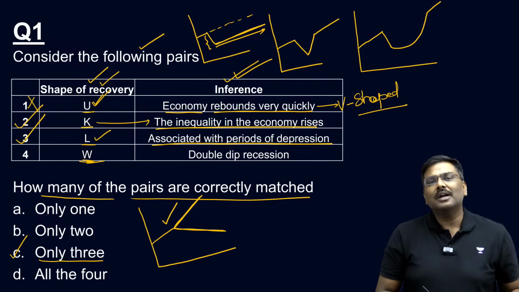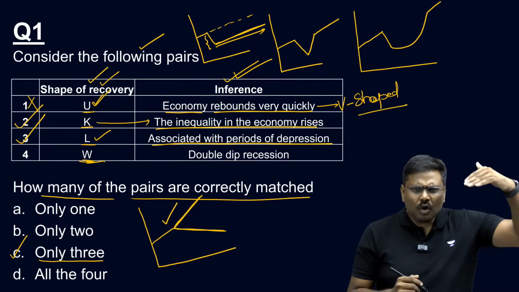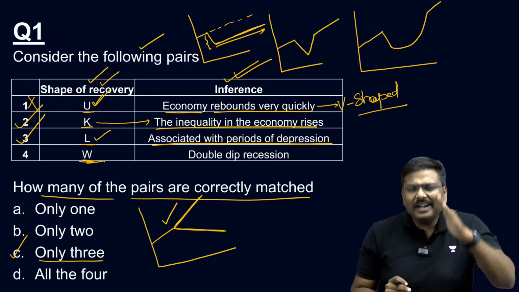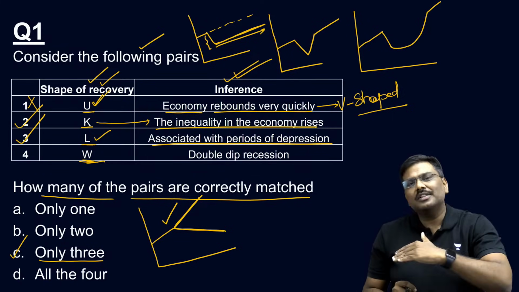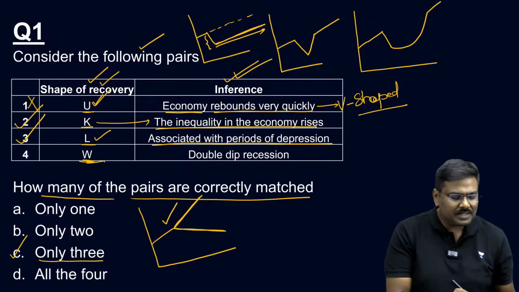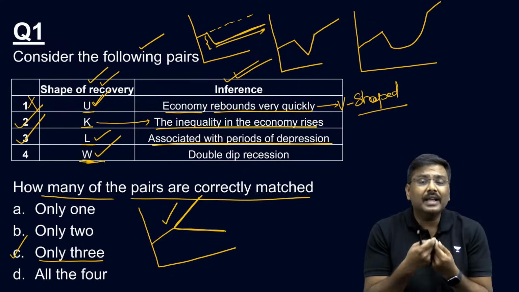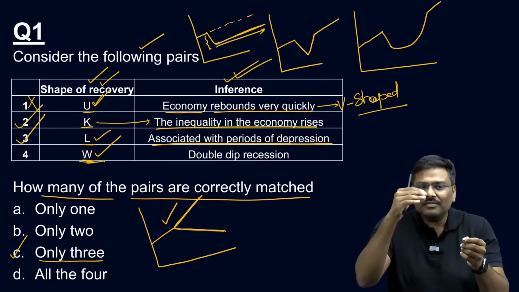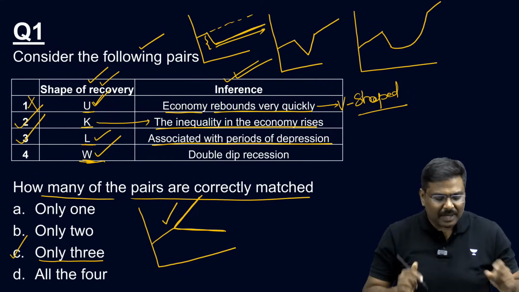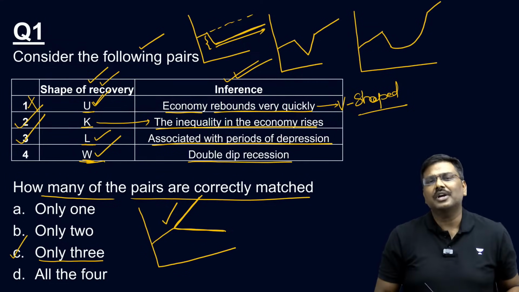Fourth one, W-shaped recovery. Very simple. Contraction in the economy, slight recovery, again contraction in the economy. This is basically called a W-shaped recovery. That is, there is a recession which happens 2 times. That is basically called a double dip recession.